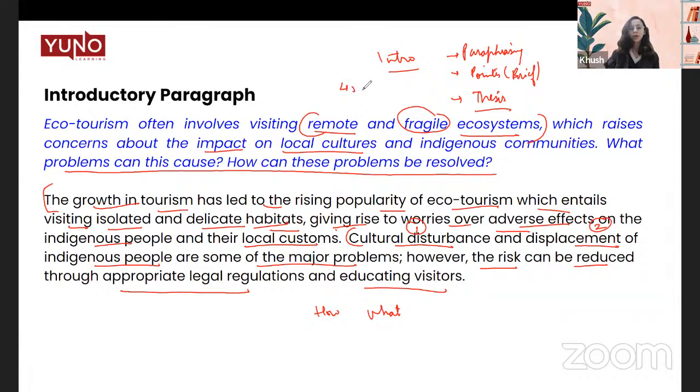You can write it in 45 to 50 words. That is the optimal limit. Around 40 to 50, that is something that a good introduction should be around, or maybe less. But do not exceed more than 50 words, because then your essay will be too wordy.